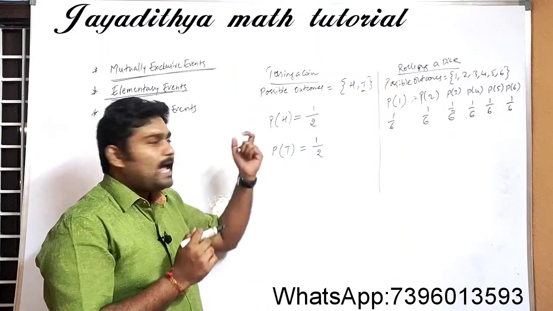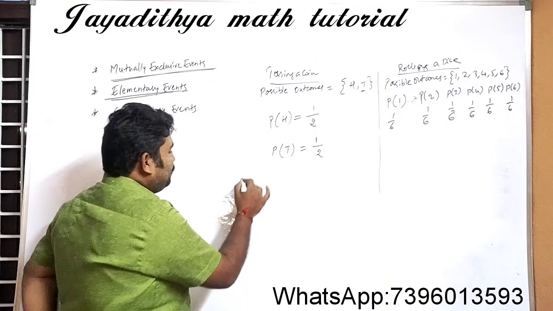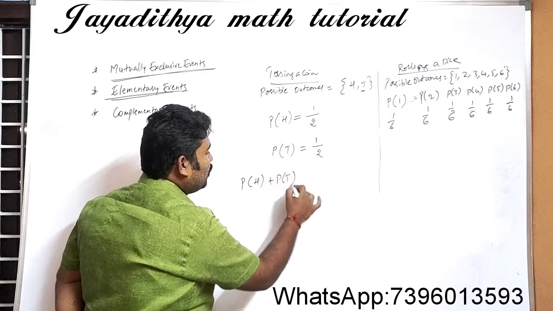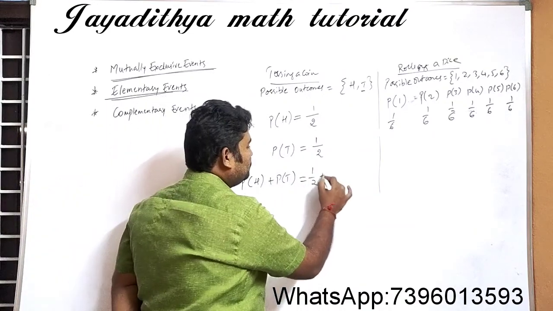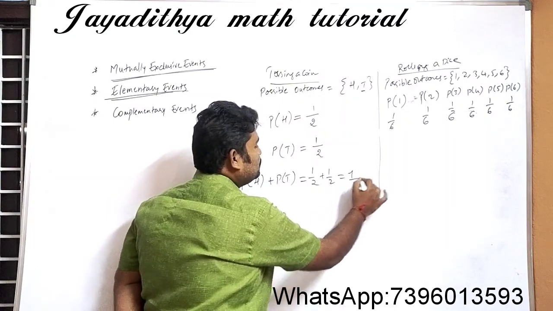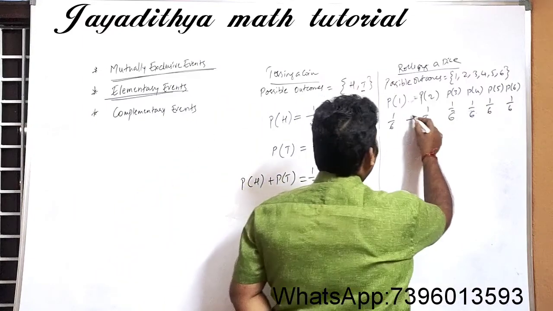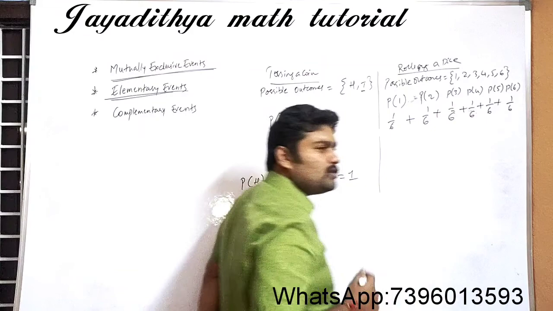And there is a specialty for elementary events, that is, if you add probability of head plus probability of tail, what do you get? That is nothing but 1 by 2 plus 1 by 2, which is equal to 1. Here also you do the same thing. Add all the probabilities of elementary events.